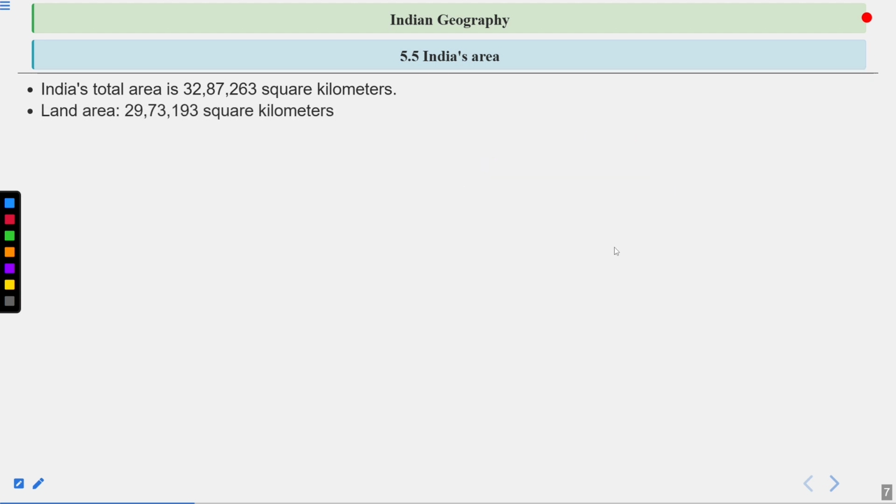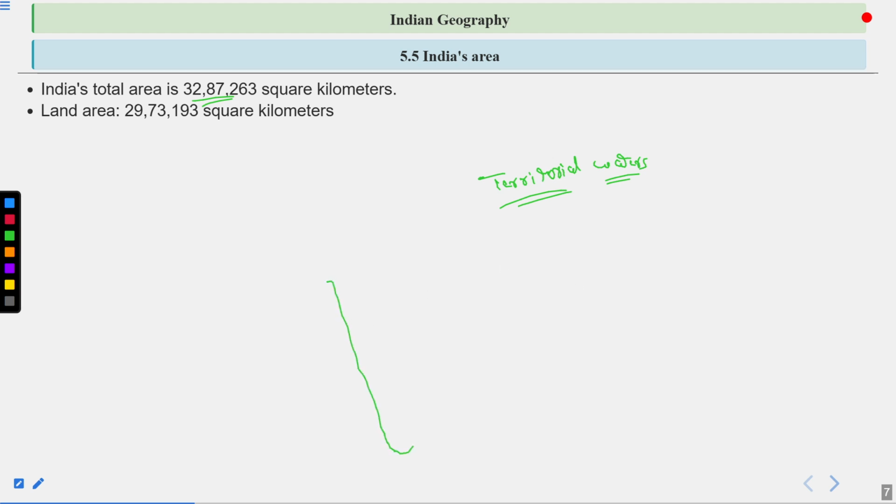The land area is 29,73,193 square kilometers. Here, this division also includes two things: the territorial waters. Now, what is the concept of territorial waters?